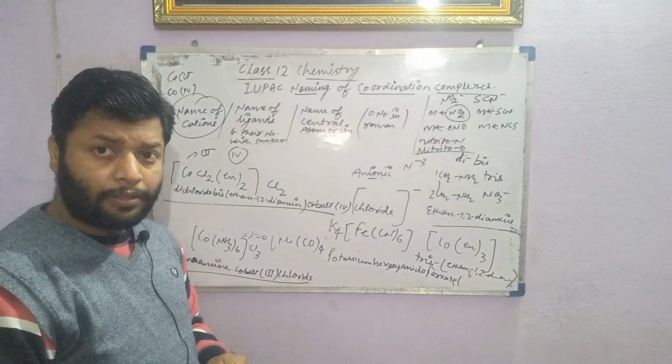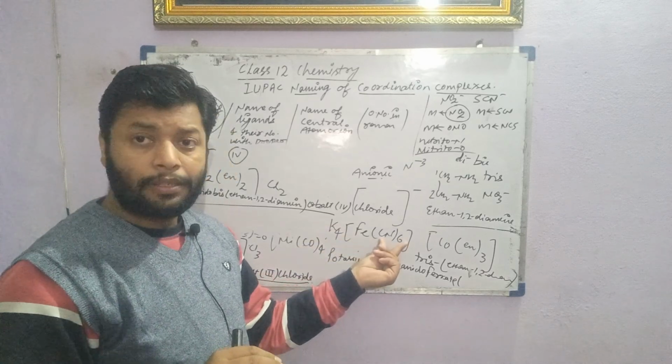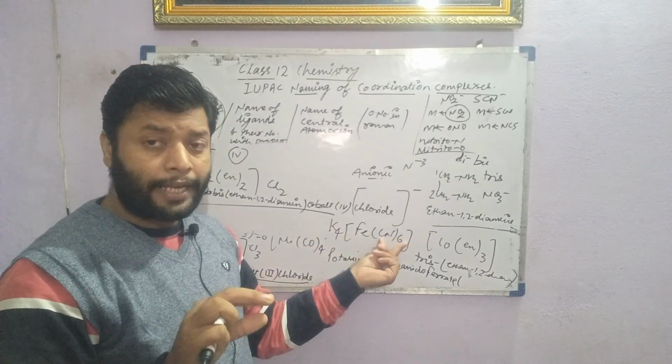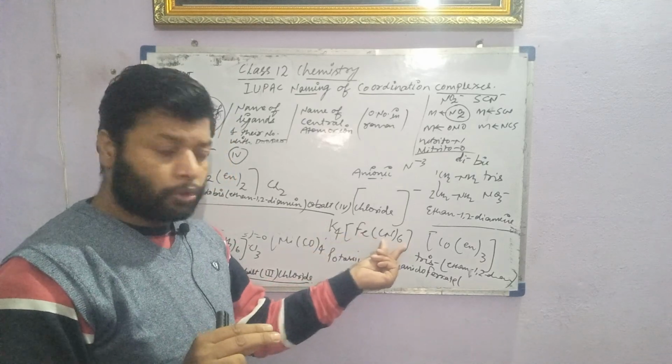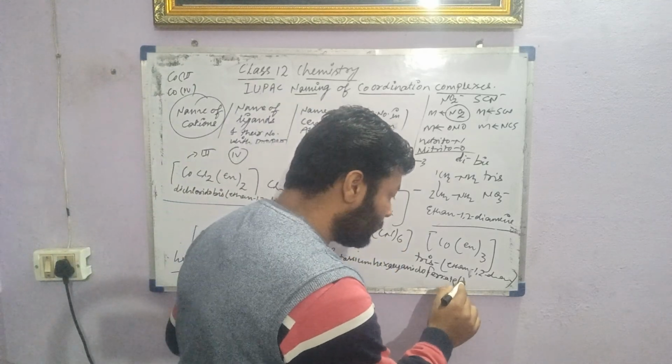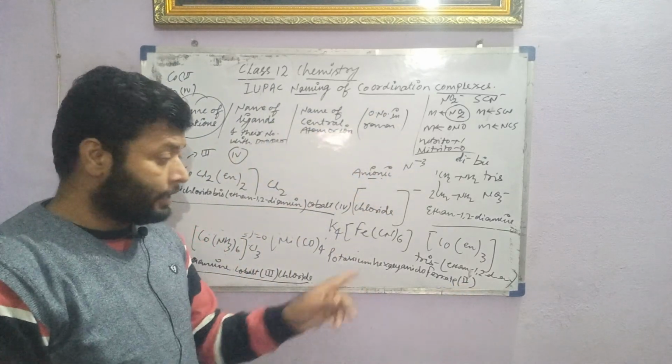Calculate the oxidation number: K4 means 4 plus, CN6 means 6 minus, because one CN carries 1 minus. So 6 minus 4 gives 2 minus, so iron must have a 2 oxidation number.